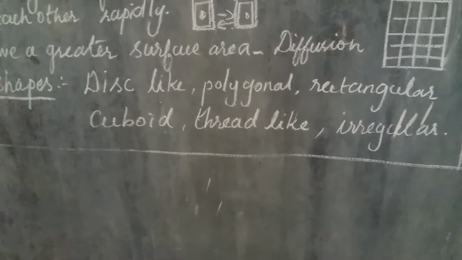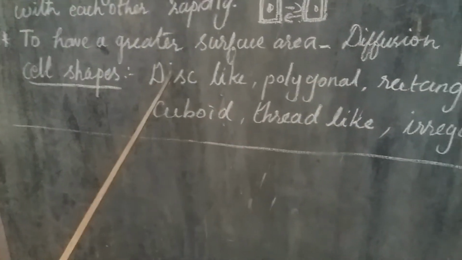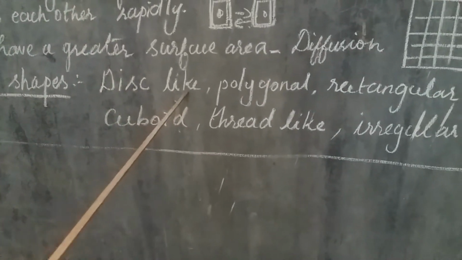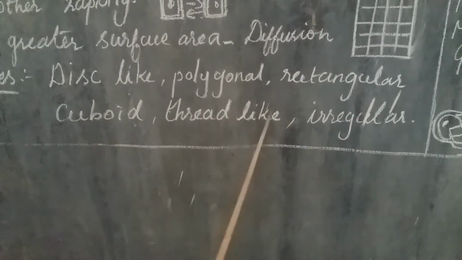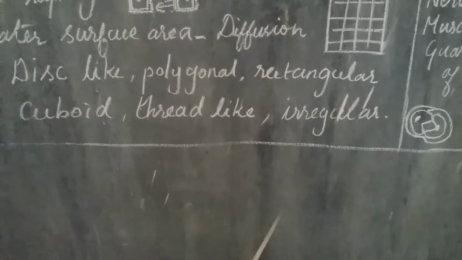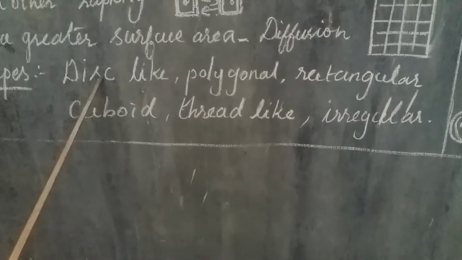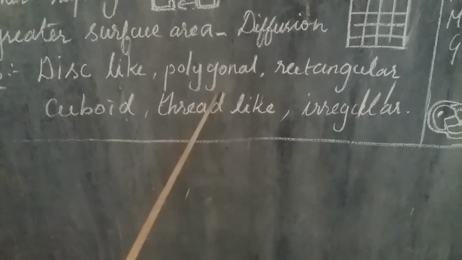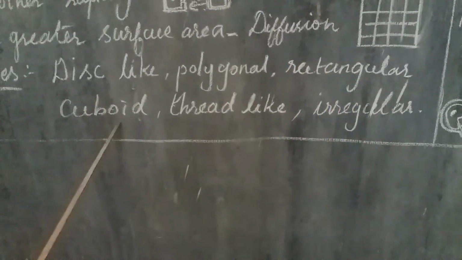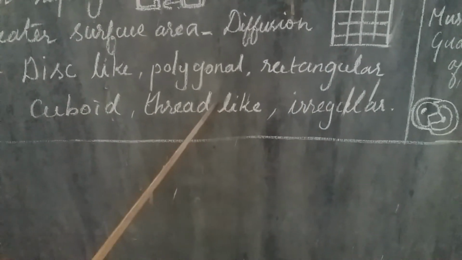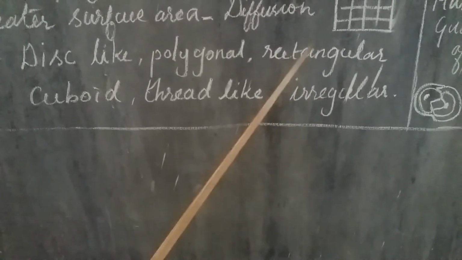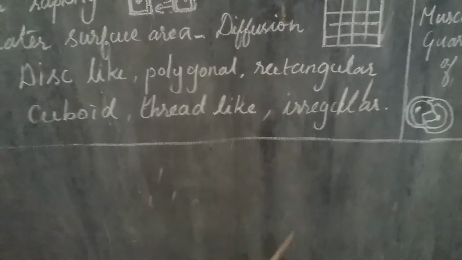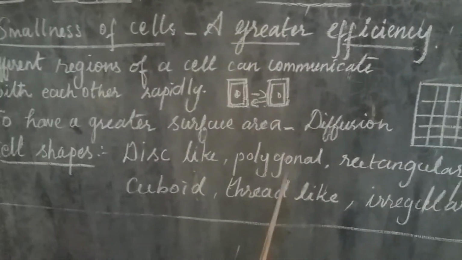The next one is cell shape. Different shapes are there: disc-like, polygonal, rectangular, cuboidal, thread-like, and irregular. Different shapes of cells are there. Disc-like cells are there. Polygonal cells are there. Rectangular cells are there. Cuboidal cells are there. Thread-like cells are there. And irregular-shaped cells are also there. That's because they are performing certain functions. Based on their function, the structure would be. Let us see some examples.